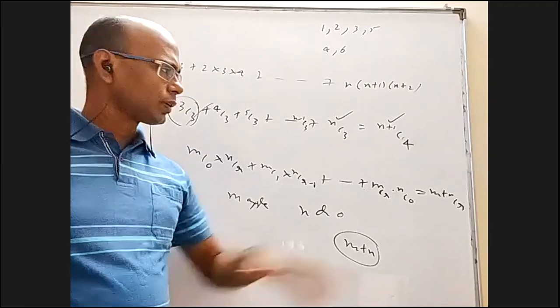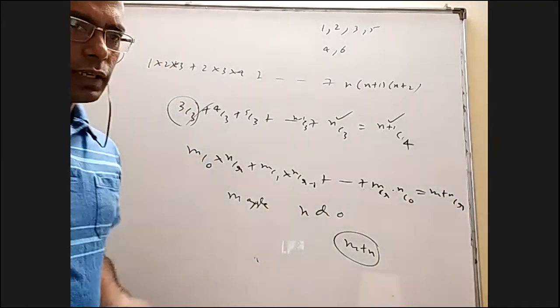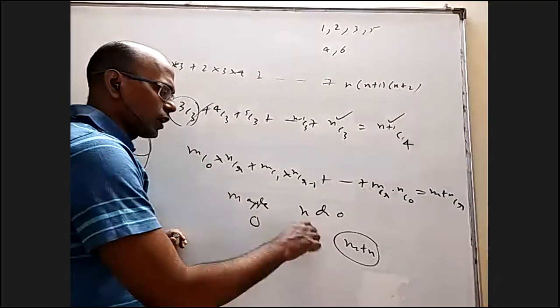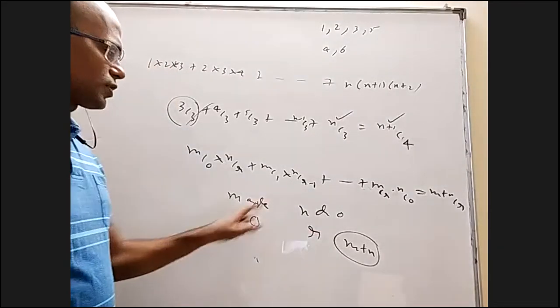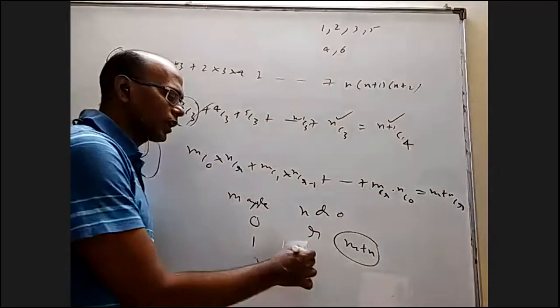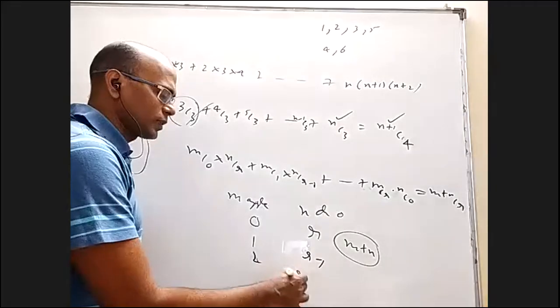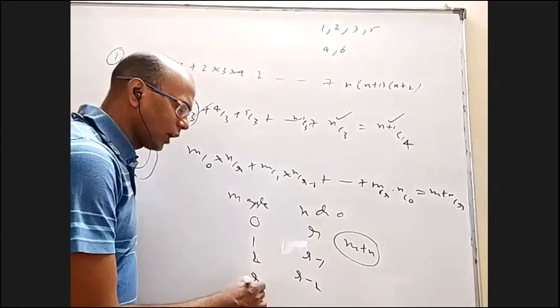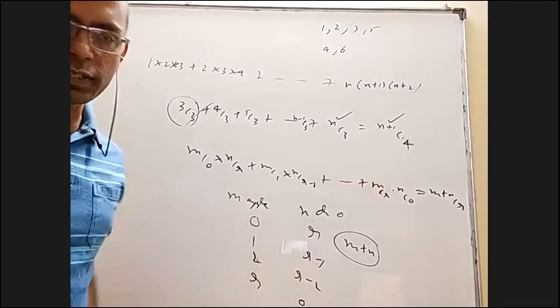M plus n C r. In that, I may have 0 apples and r oranges. That is mC0 and nCr. I may have 1 apple and r minus 1 oranges. I may have 2 apples and r minus 2 oranges. I may have r apples and 0 oranges. That's it. All cases are covered, right?